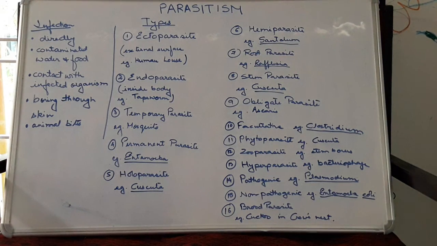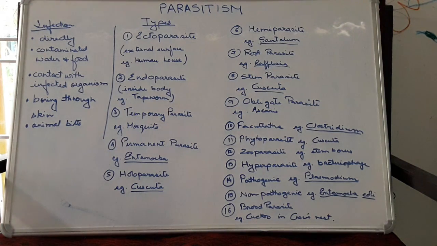For example, Entamoeba histolytica. Then next is holoparasite. Holoparasite is actually a plant parasite, and it depends on that particular plant, that is the host, for all its requirement: food, nutrition, everything, and even for shelter it will depend on the host plant. So that is the holoparasite. For example, Cuscuta.